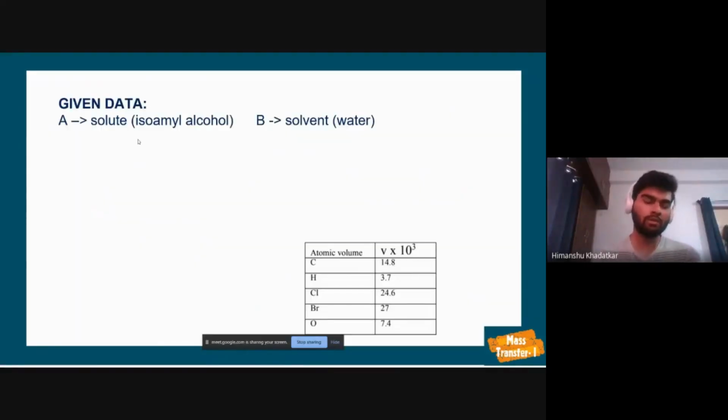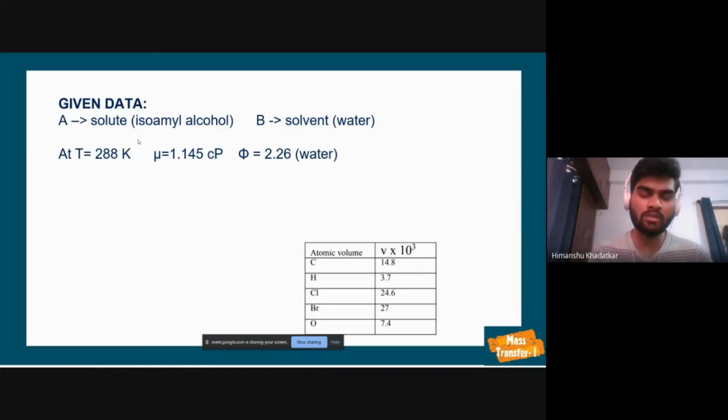So here A is the solute, that is isoamyl alcohol C5H12O, and the solvent is water. At T equal to 288 Kelvin, we know that the viscosity of the solution is 1.145 centipoise and the association parameter phi is 2.26, that is for water. Molecular weight of B, that is water, is 18 gram per gram mole. So now we have to calculate V_A.